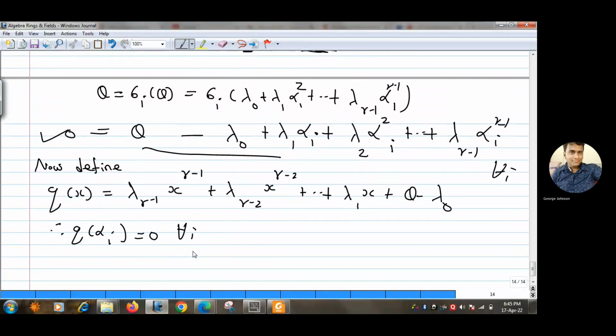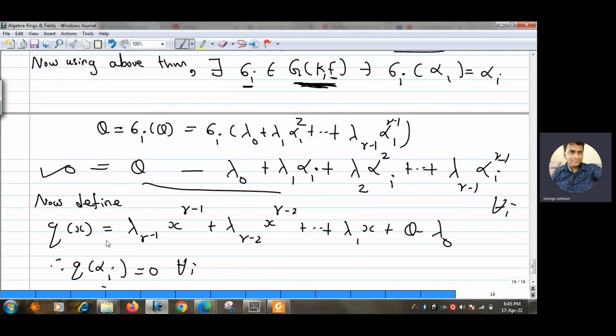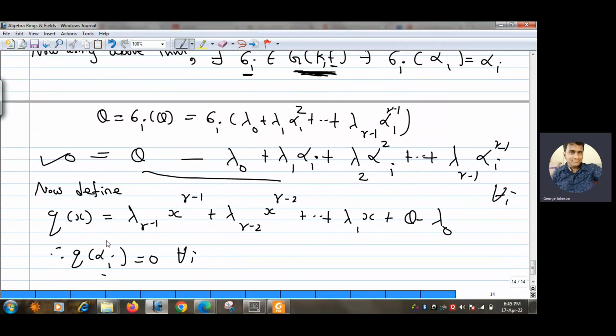So how many roots are there? There are a total of r roots: alpha 1, alpha 2, and so on up to alpha r. And we already know that alpha 1, alpha 2 up to alpha r are distinct. So there are a total of r distinct roots of this q(x).